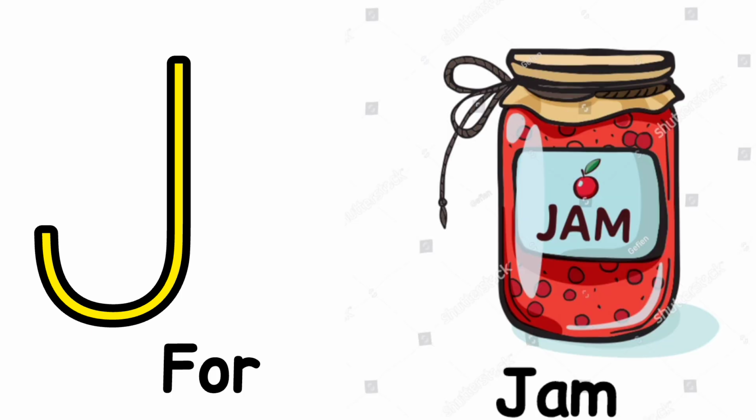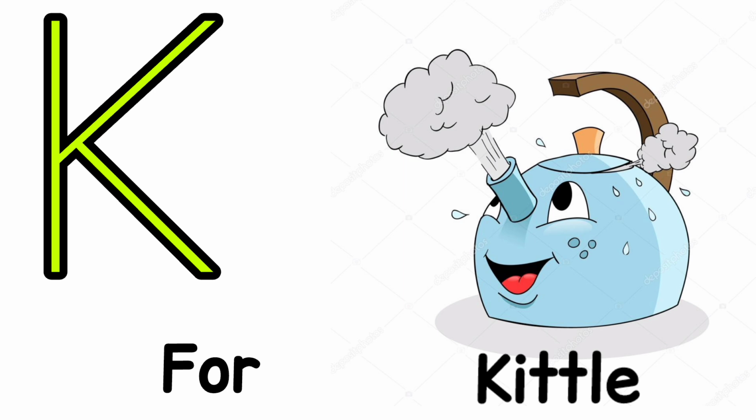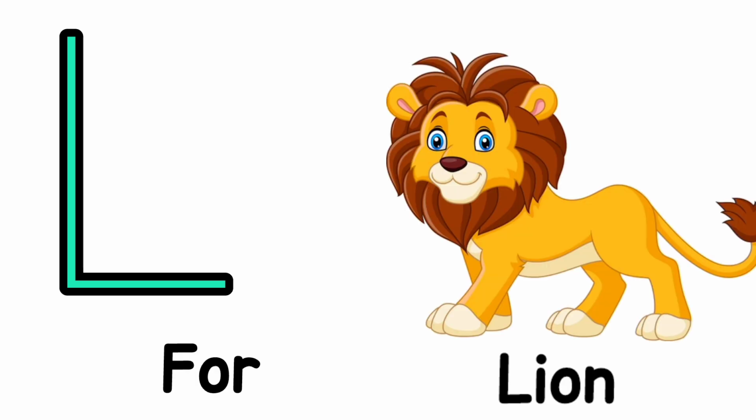J. J for jam. Jam means murabba. K. K for kettle. Kettle means ketli. L. L for lion. Lion means sher.